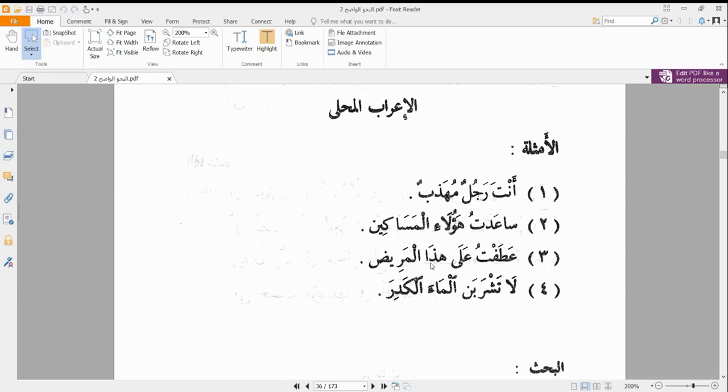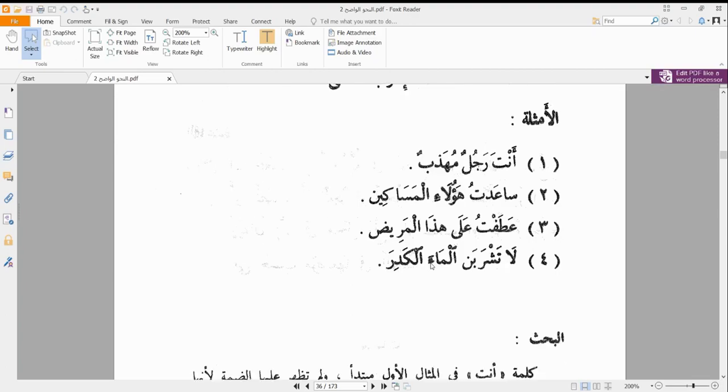However, hadha in this case, because it is an ismun mabniyun, it cannot take kasra. However, it is standing in the position where something that is supposed to take kasra should stand. So we are going to do an i'rabul mahalli for it, because it is standing in the territory of something else, even though it is mabniyun. So what do we say during the i'rab?